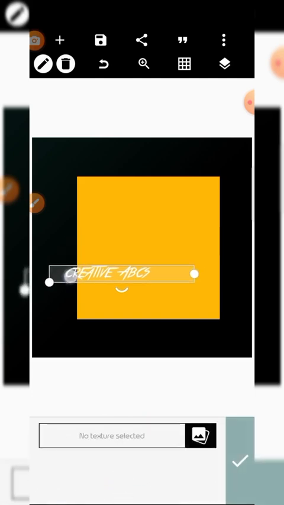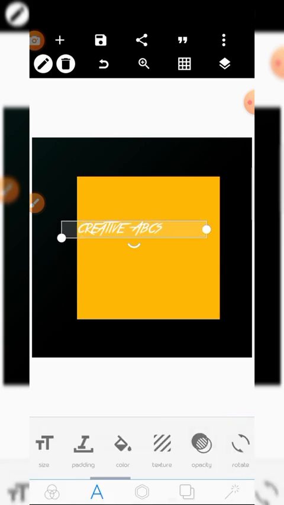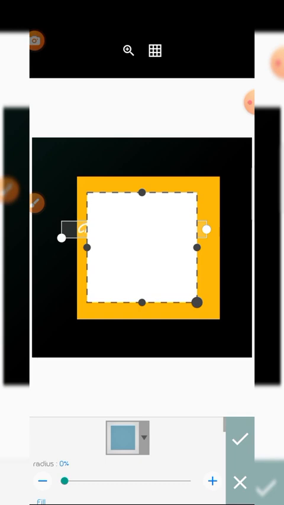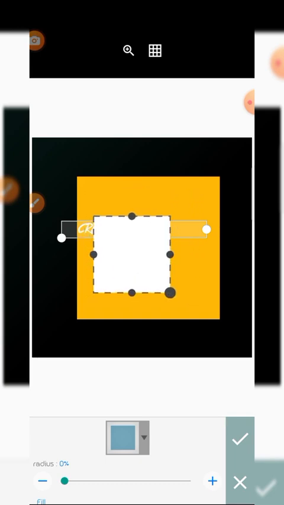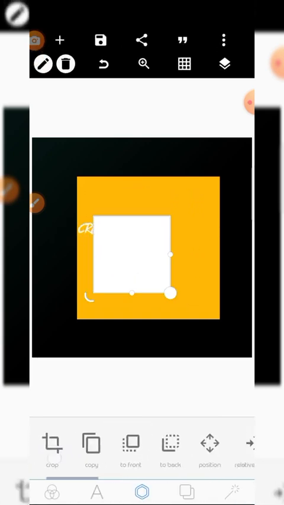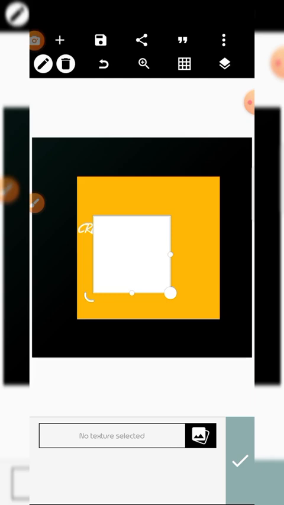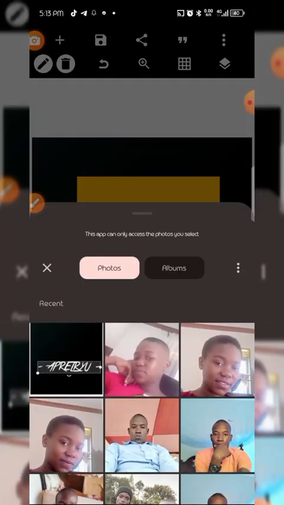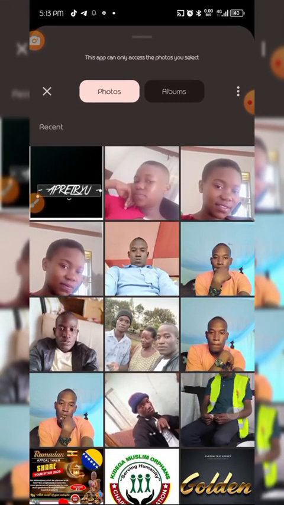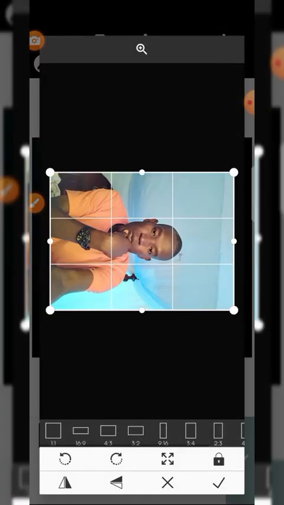For example, let me draw a rectangle and I want to put the image on the rectangle. I come straight to texture, click it, it takes it to your gallery. Let me pick this guy. I'll rotate him.